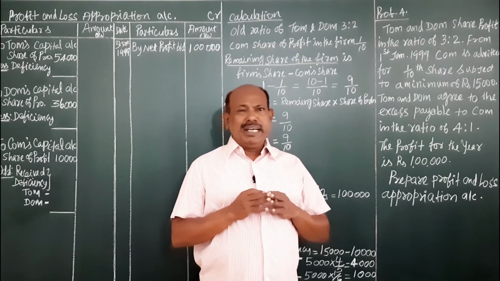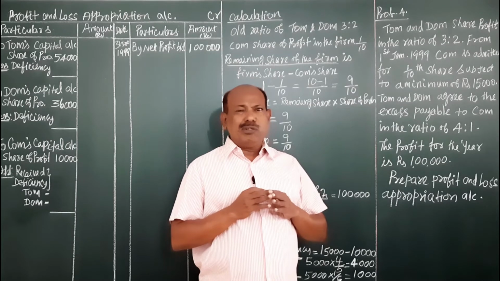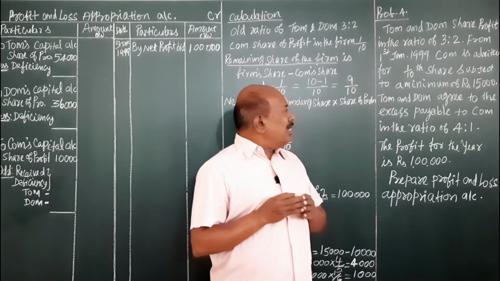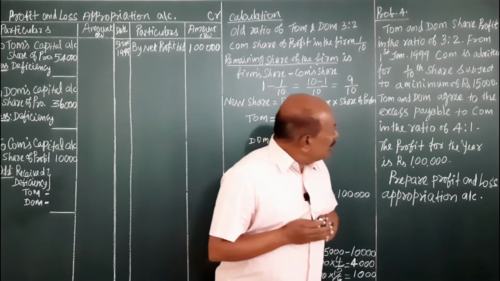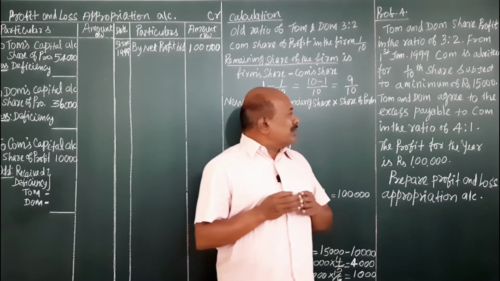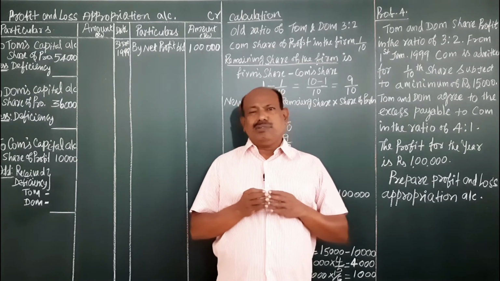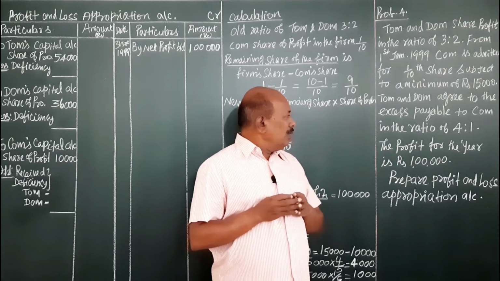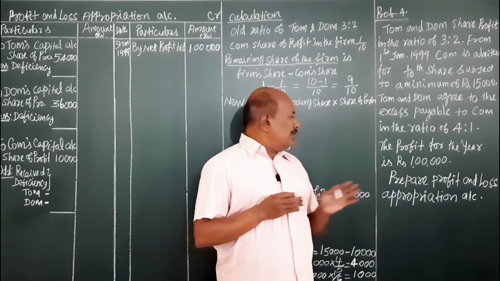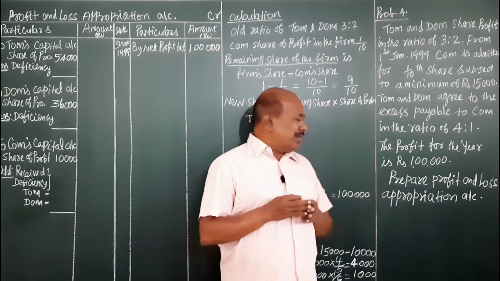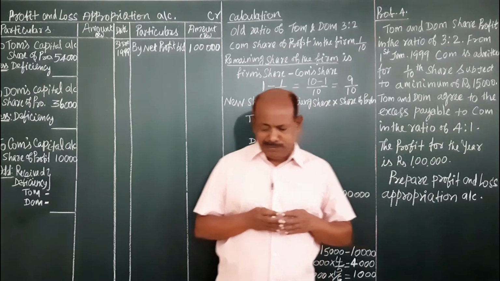That is the guaranteed profit given to the new partner, amounting to rupees 15,000. Tom and Dom agreed to bear the excess payable to Com in the ratio of 4:1. The profit for the year is rupees 1 lakh. Prepare profit and loss appropriation account.